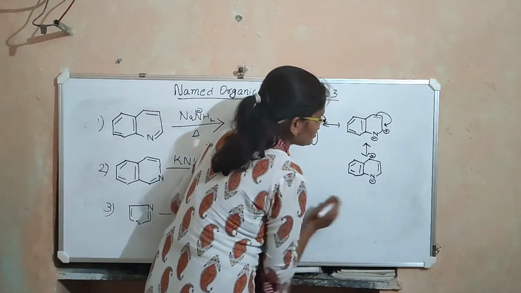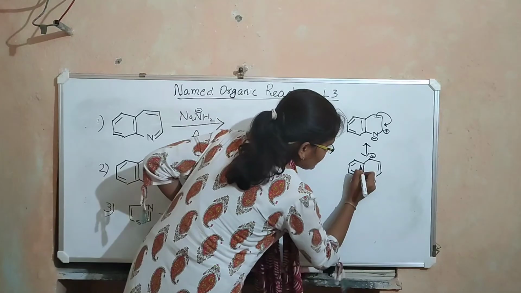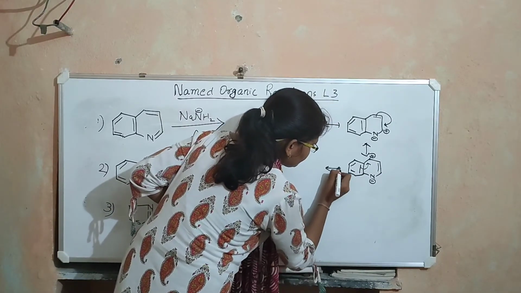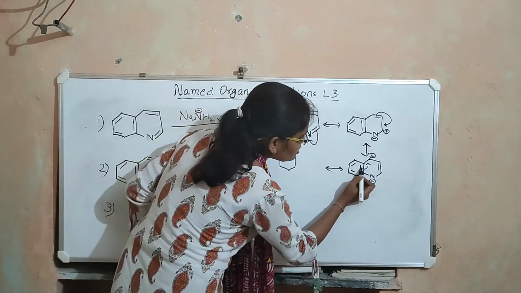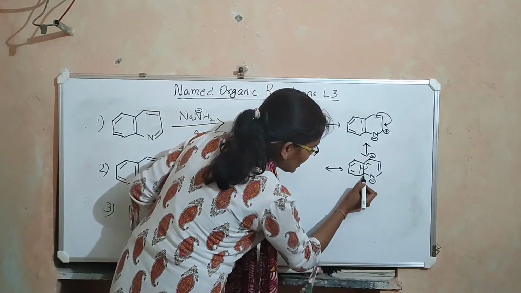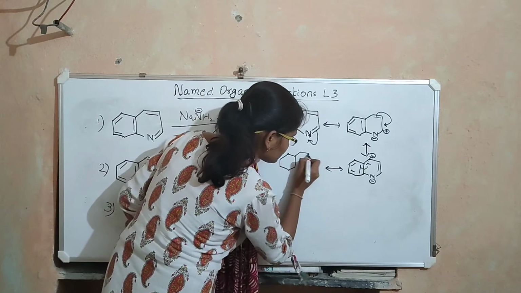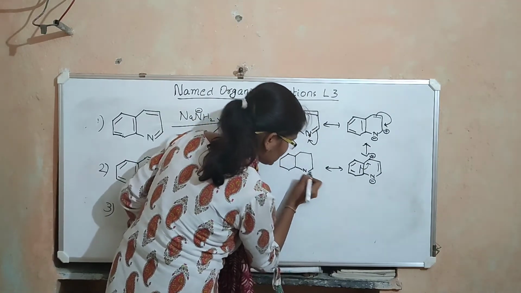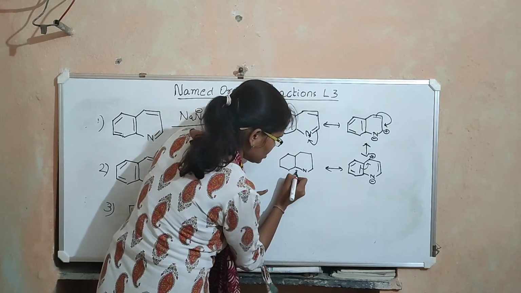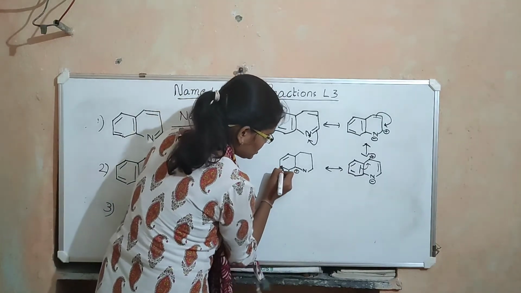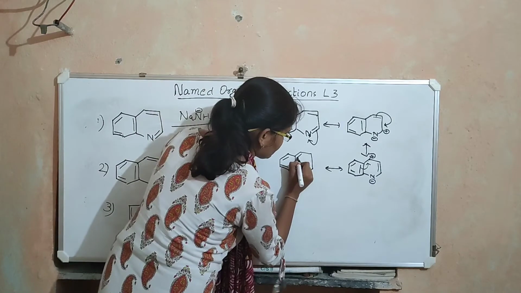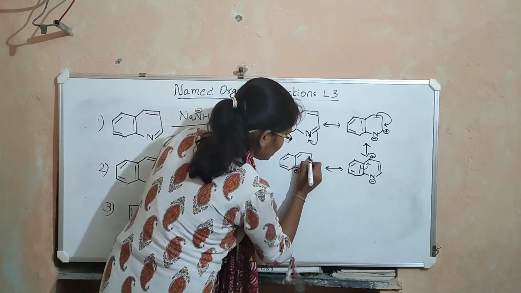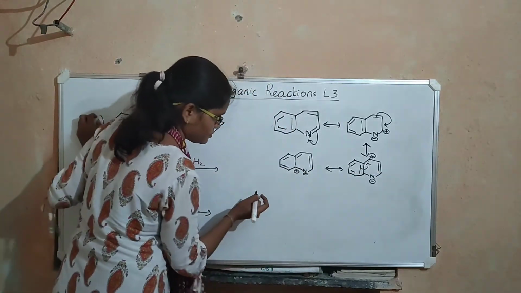Positive charge on this carbon, and the next resonance structure will be: since this bond is shifting here, this carbon will get a positive charge. This carbon gets a positive charge. There are pi bonds here. Nitrogen has a negative charge. This bond will shift here, and there is a pi bond here.